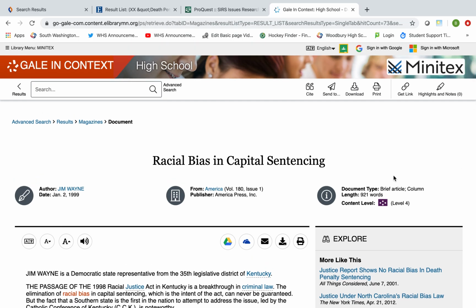And again, if you want to come in and print these, get help from me, send me an email. You can always come in from 1 to 3, Monday through Thursday. We're open. If that time doesn't work out, let me know, and we can always find a different time that you can come in and get some help. If you're looking for my email, it's simply bpeters, P-E-T-E-R-S, at sawashco.org.